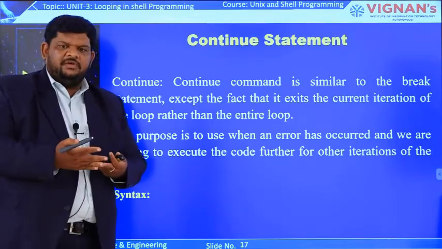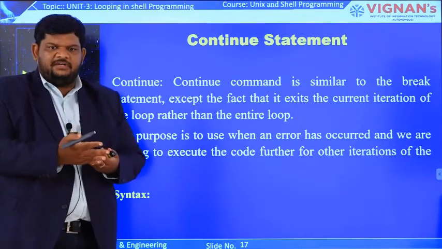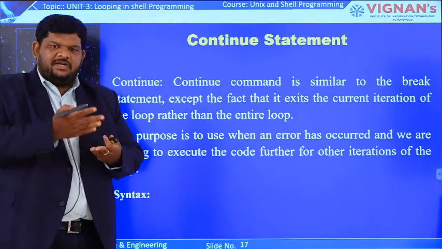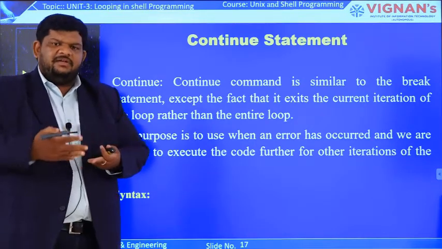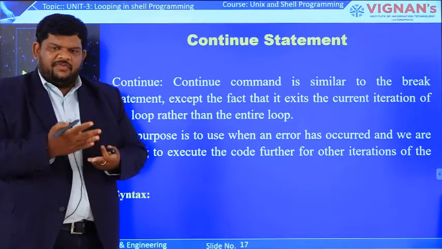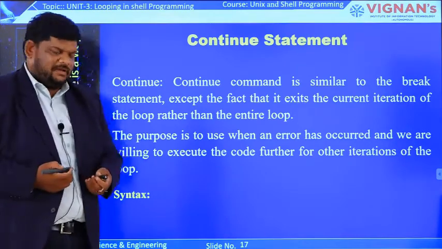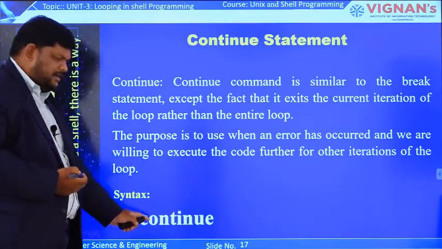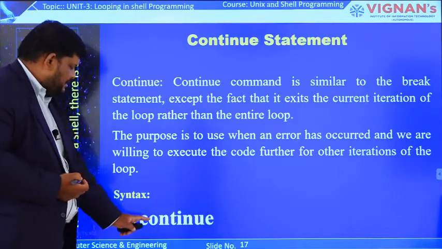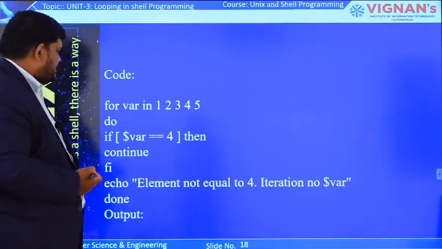Assume while executing the loop, an error occurs after the 4th iteration. Then we will skip only that iteration. After that, the remaining iterations will execute as usual. For that, we are using the continue statement. The syntax is simply continue. Let us consider this example.